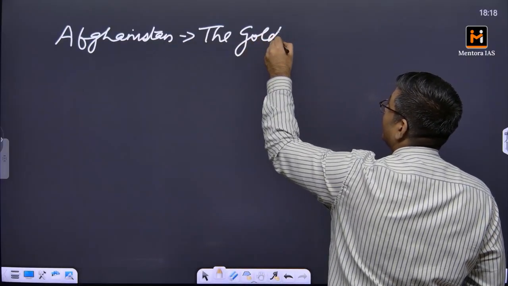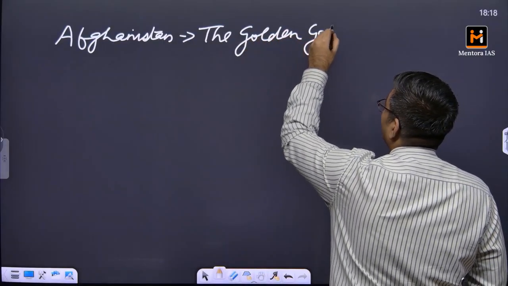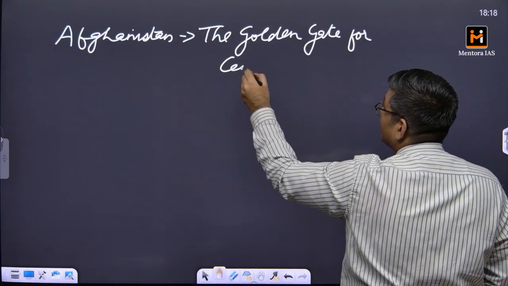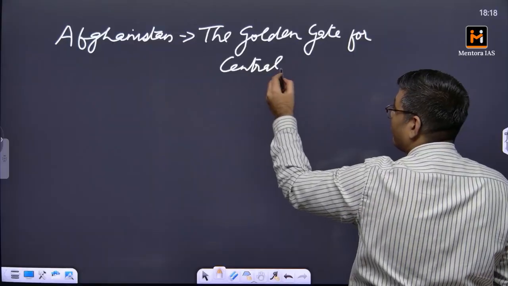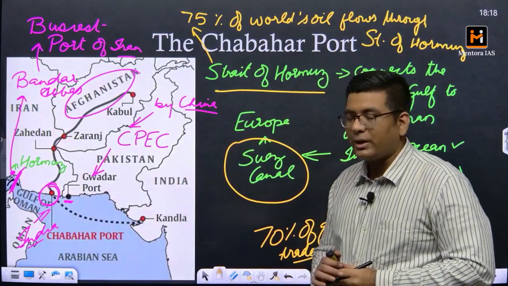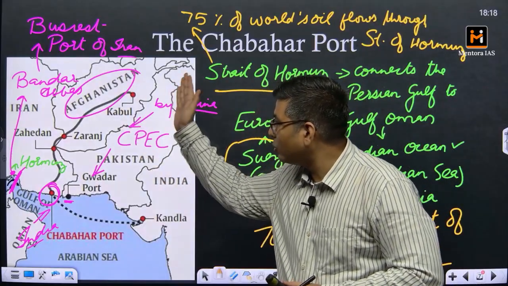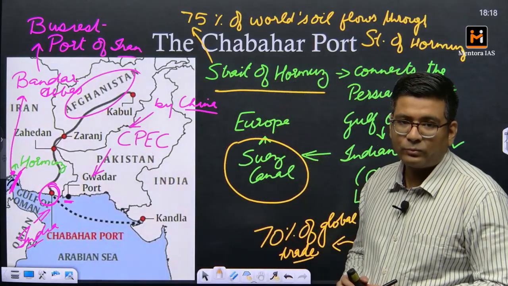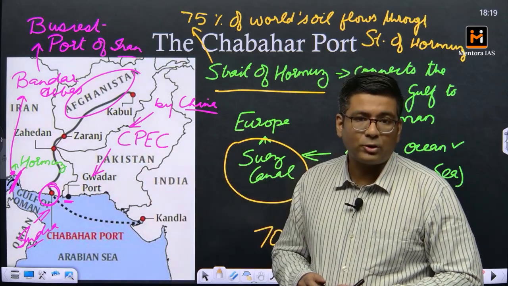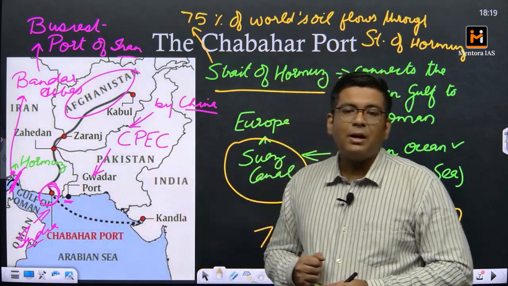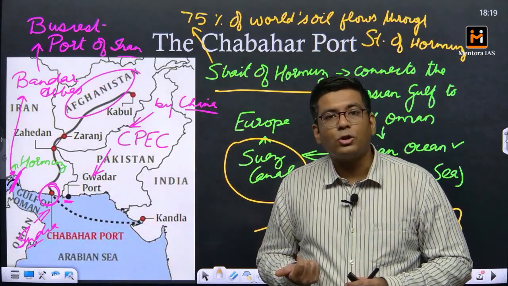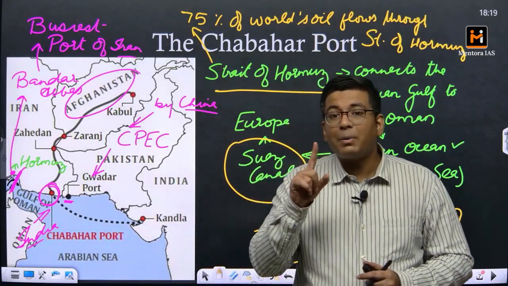Okay, so when we talk about this particular thing, we have to understand that access to Afghanistan has been a difficult thing for India. Why? Because India basically has been using Pakistan's land-based route to cross into Afghanistan. Because these countries are connected by land, it basically means a feasible option, and at the same time roughly a smaller distance, because as the distance increases, so does the fuel cost, and when the fuel cost increases, so does the price of your product.